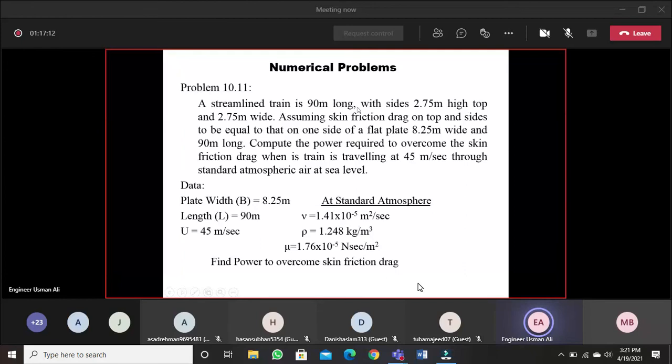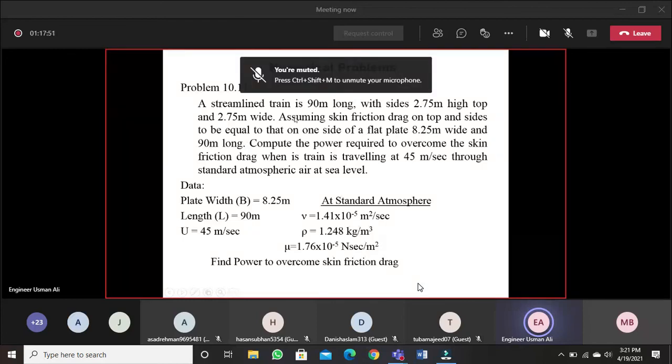Next numerical: a streamline train 90 meter long with sides 2.75 meter high and top 2.75 meter wide. So it describes a train that is 90 meter long, with its side and top of these dimensions. Assuming skin friction drag on the top and sides to be equal to one side of a flat plate 8.25 meter wide and 90 meter long. So the friction on this train is the same as on a smooth flat plate of size 8.25 meter by 90 meter long. So we have to use the same dimensions as the plate.